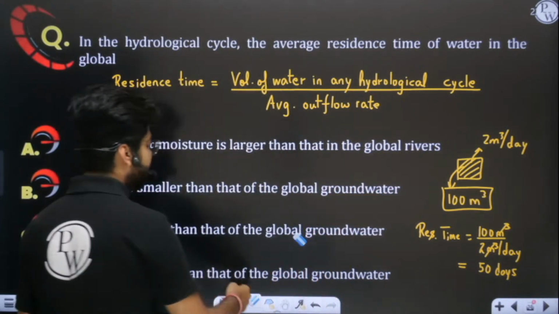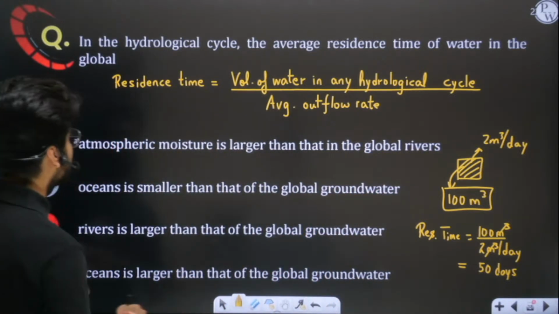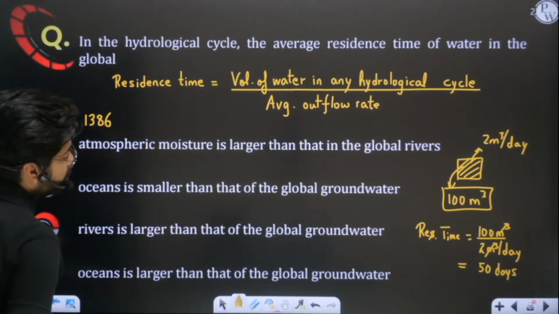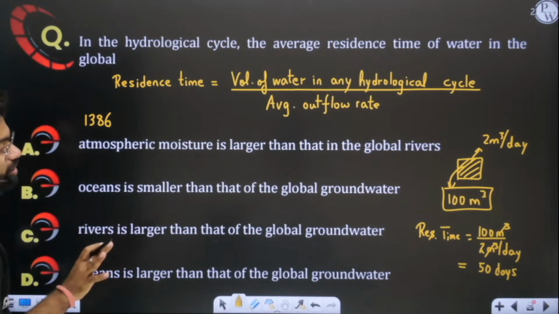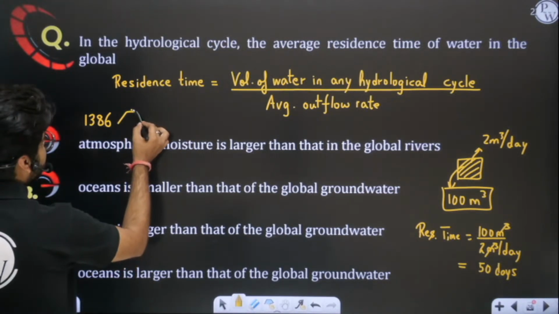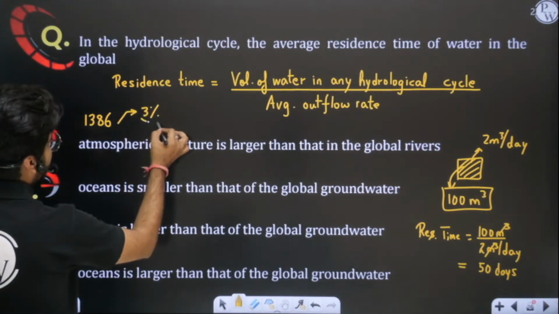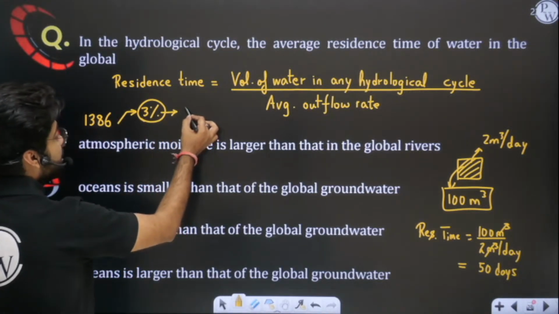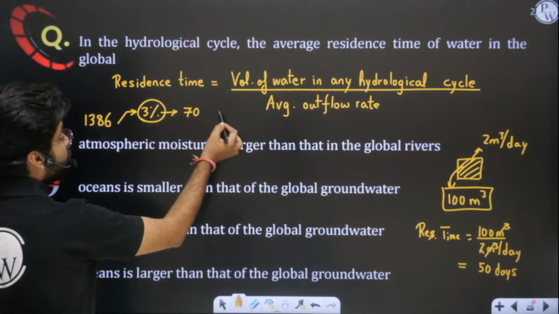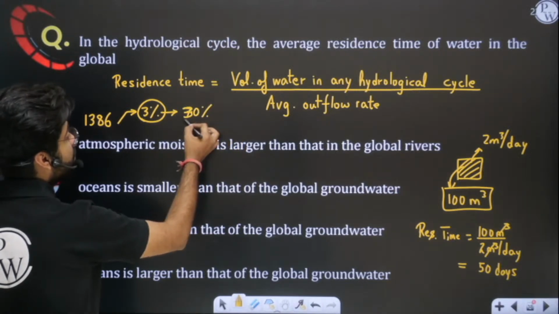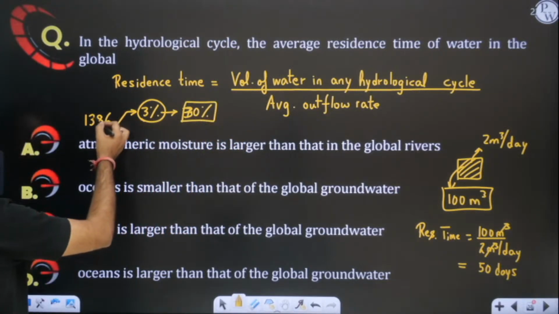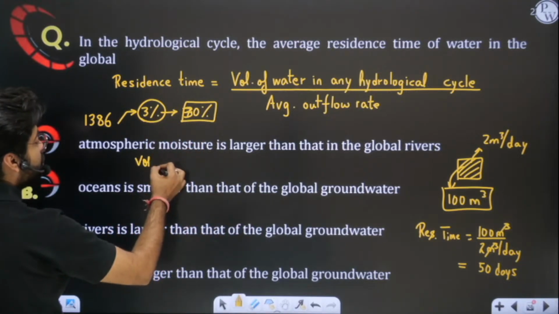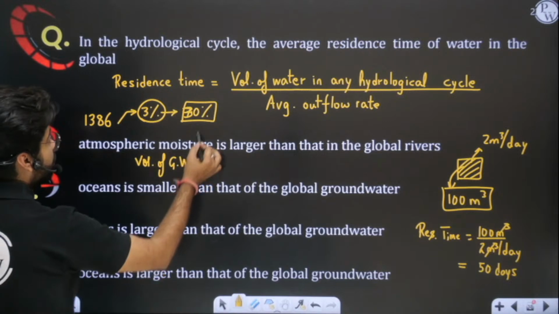I told you that 13,186 million kilometer cube of water is present in the world, out of which 3% is fresh water. So evaluate 3%. Out of this 3% fresh water, 70% is in frozen form and 30% is in the ground. So evaluate 3% of this, then 30% of this. So you will get the total volume of groundwater.